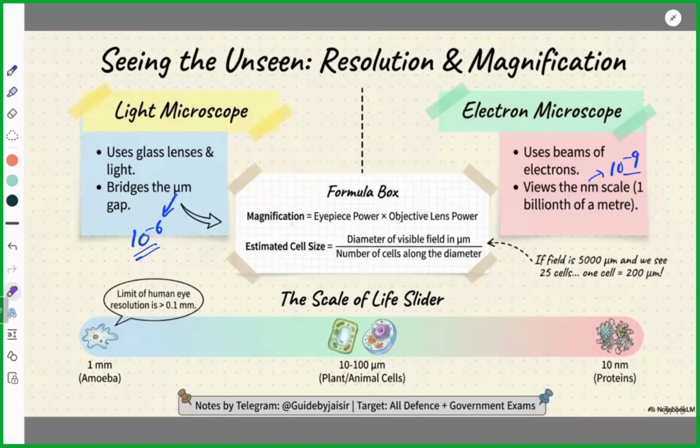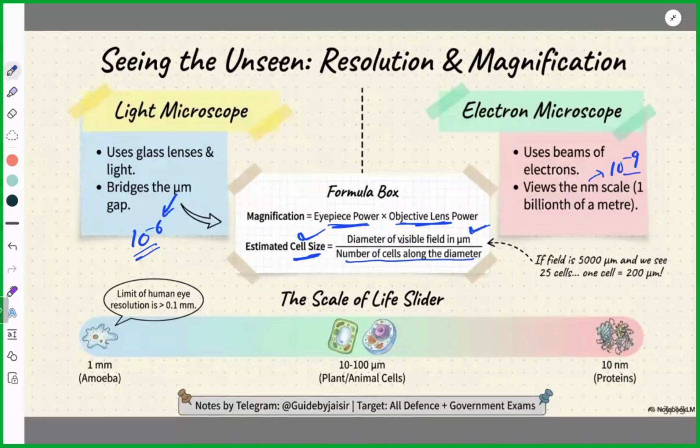Then again, a certain formula is given: magnification equals eyepiece power multiplied by objective lens power. And how to estimate the cell size? It is the diameter of the visible field in micrometers divided by the number of cells along the diameter. How many cells we can see, and ultimately the diameter of the visible field. This is how we estimate the size of a cell.